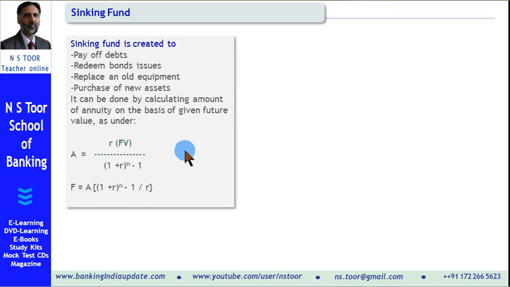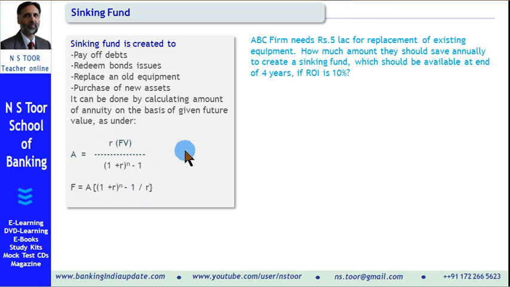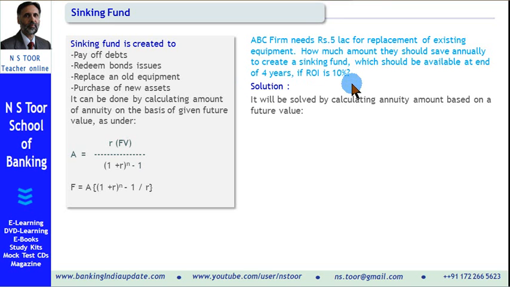Let us now do this by way of a case study. ABC firm requires rupees 5 lakh for replacing existing equipment. How much amount they should save annually to create a sinking fund which should be available at end of 4th year if rate of interest is 10%. Now this 5 lakh is future value of the annuity, and the time period is 4 years. Discount rate is 10%.